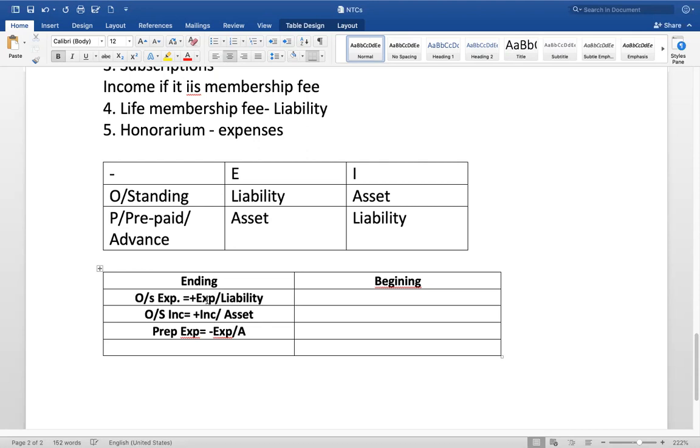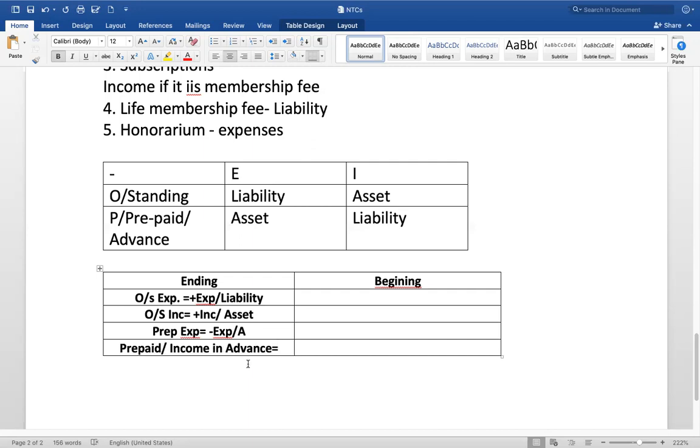Then next is prepaid income. Just for commonality's sake, I'm writing prepaid, but actually it is income received in advance.